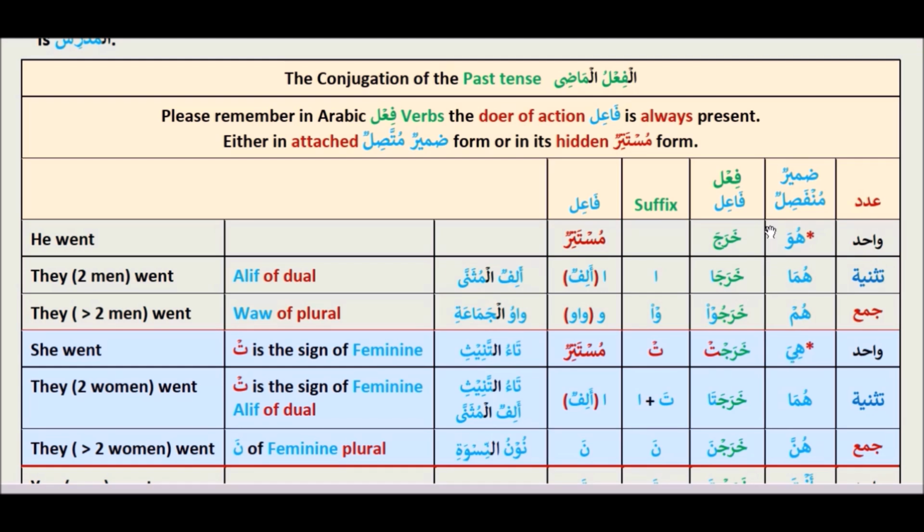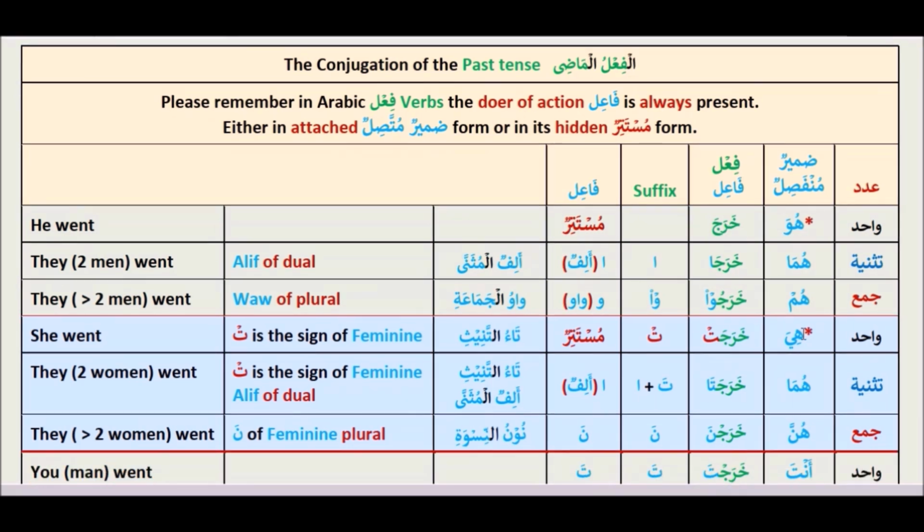In all the verbs, either the fa'il will be hidden, that is mustatir, in the verb, or it can also appear as a fa'il which will always be marfu, that is, it will have dhamma on the last letter. Here, this is third person feminine singular.